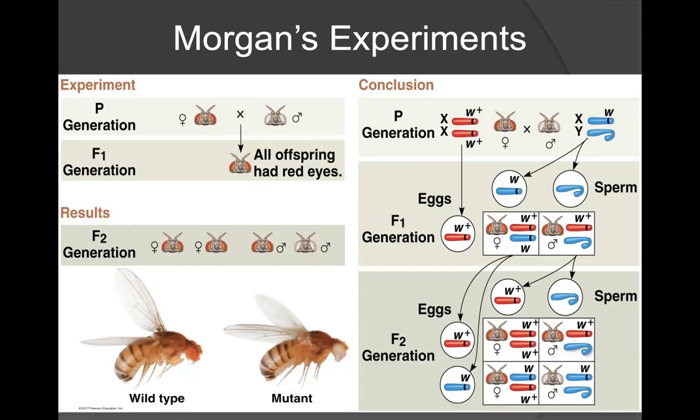The males in the population would also have two different genetic possibilities. Half of the males would have the X chromosome with the wild type allele and the Y chromosome, and the other half would carry the X chromosome with the mutant allele and the Y chromosome. As a result, we can see that all of the females in the F2 generation would have red eyes. However, half of the males in the F2 generation would have red eyes, and the other half would have white eyes.